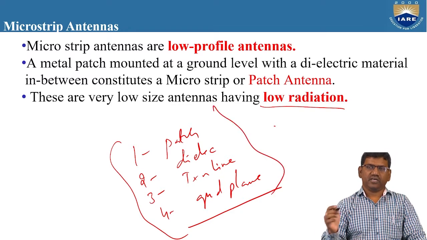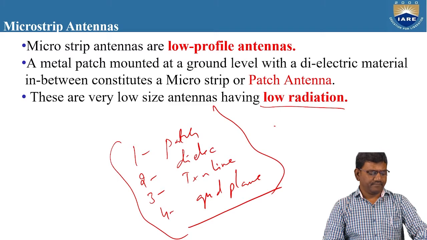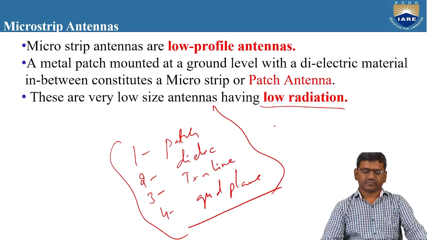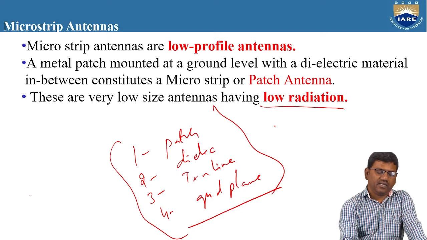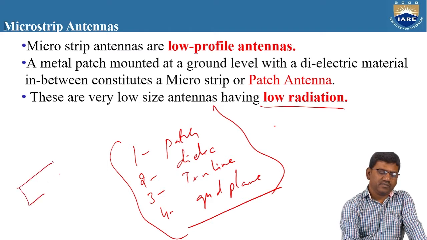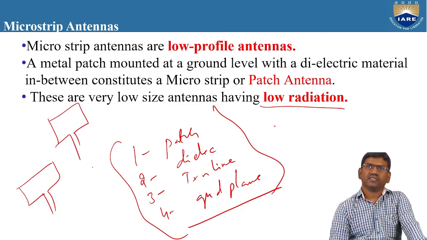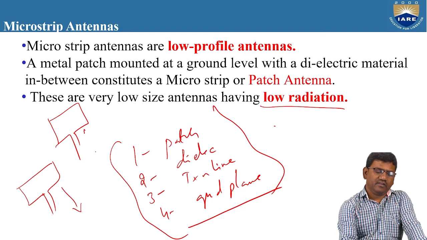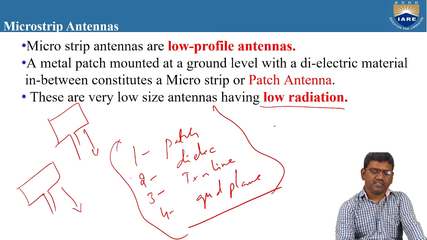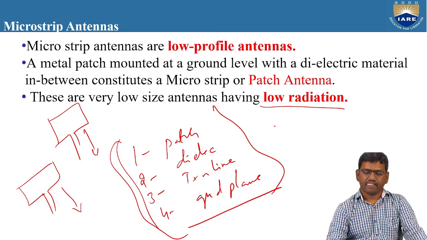All these four are the primary requirements to design a microstrip antenna. It may be rectangular shape, it may be square shape also. So whatever may be the shape, every microstrip of any shape must have these things: patch, dielectric, transmission line, and ground plane.